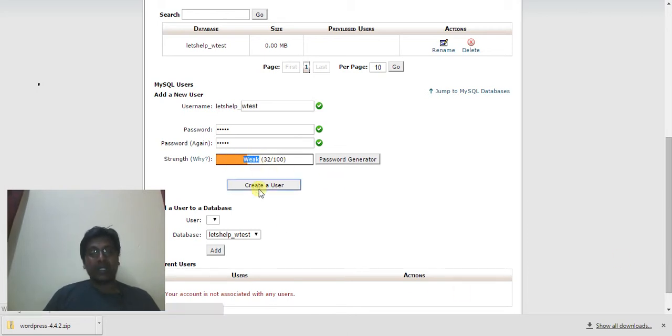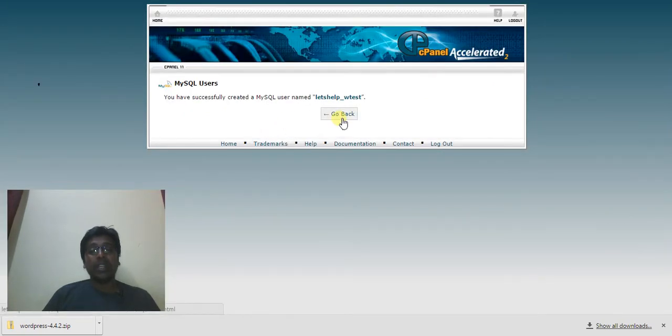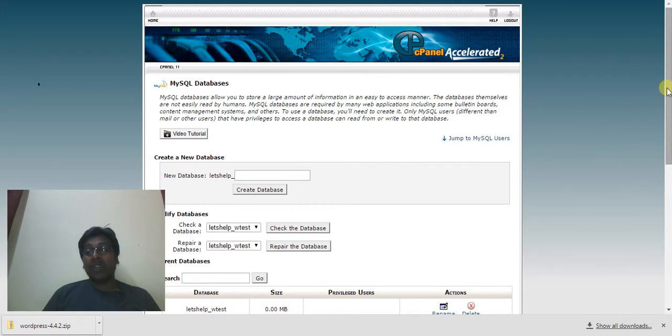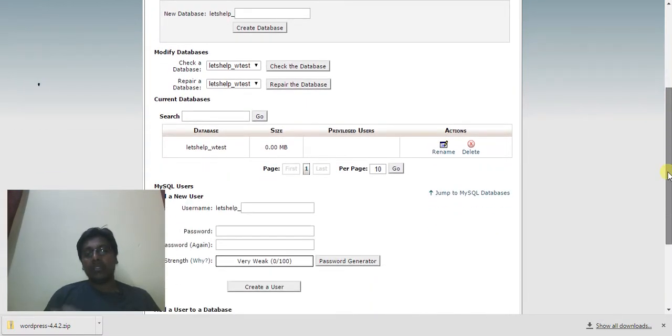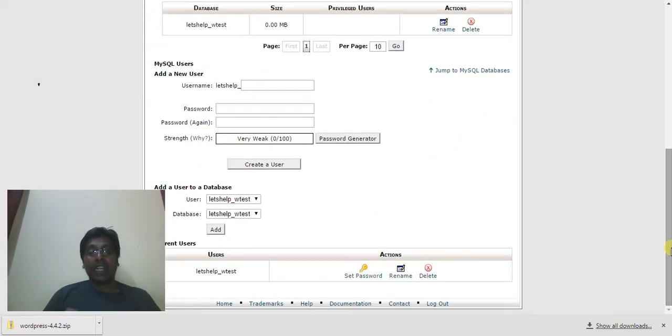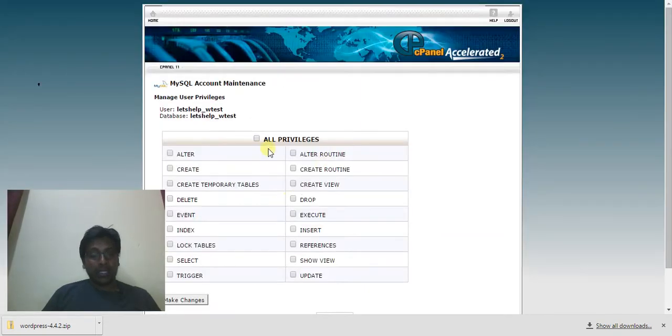So just creating the user. I've created my user and database, but I have not linked them, right? I need to give a link, which means I need to assign the user to this database. Add a user to the database. If you come to the bottom of the same page, you will see this. When I click add, it will ask for the permissions, which we call privileges.